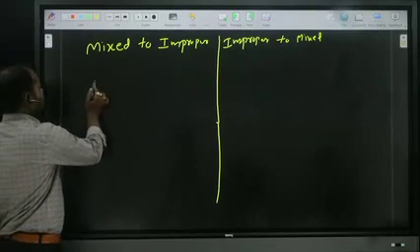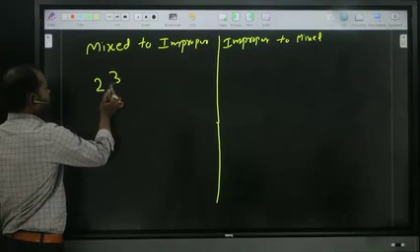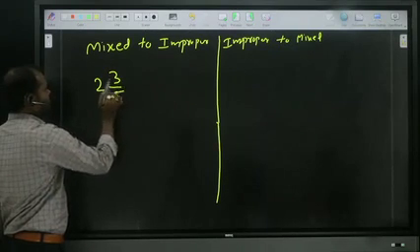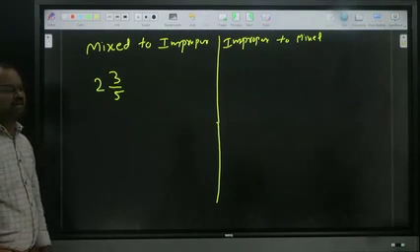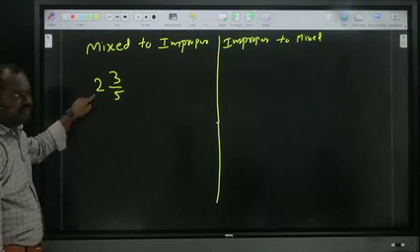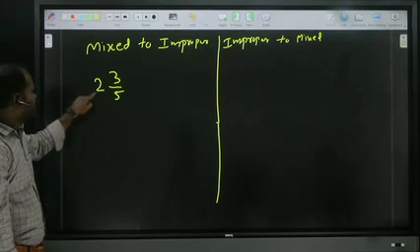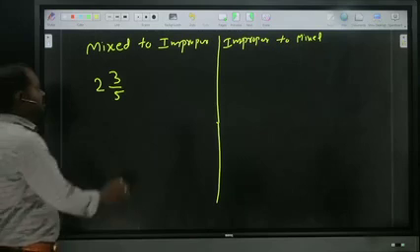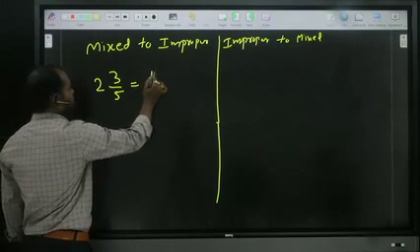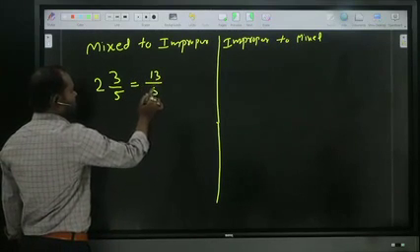For example, 2 3 by 5 is mixed. How to convert it into improper? First of all, we should multiply these two. Next, we should add this. 5 2s are 10 plus 3. What is the answer? 13 by 5. 13 by 5.